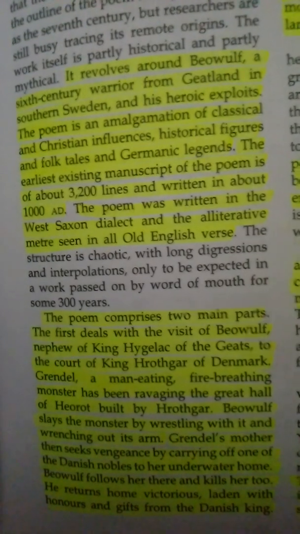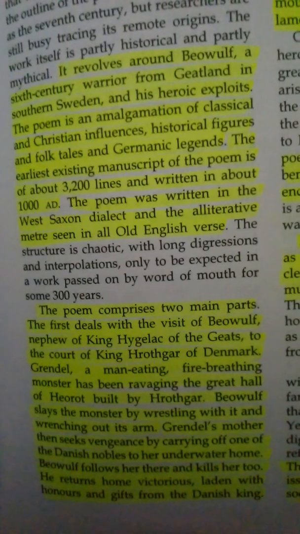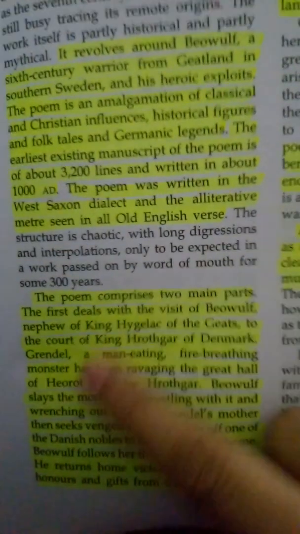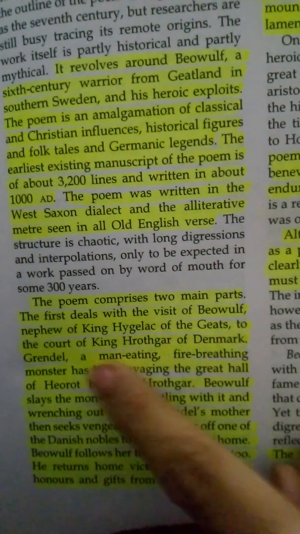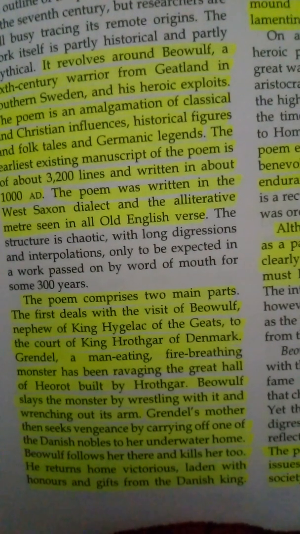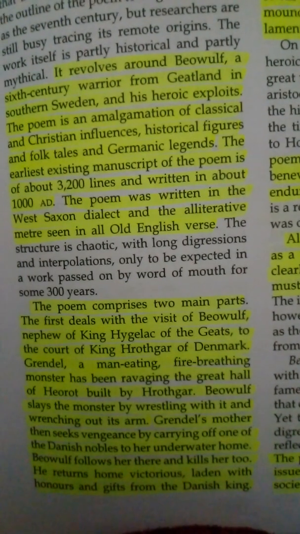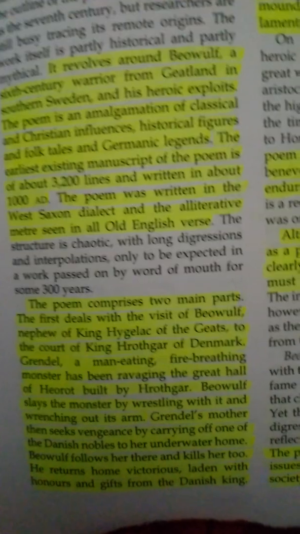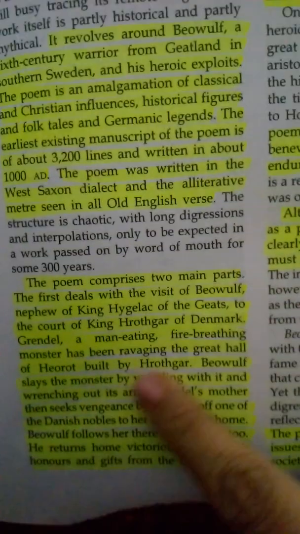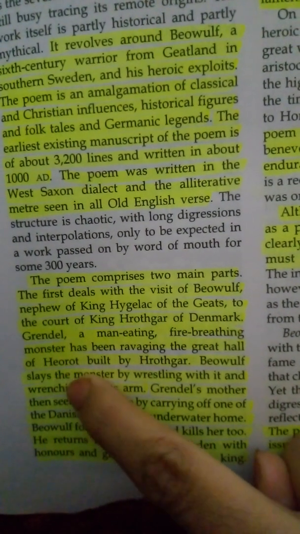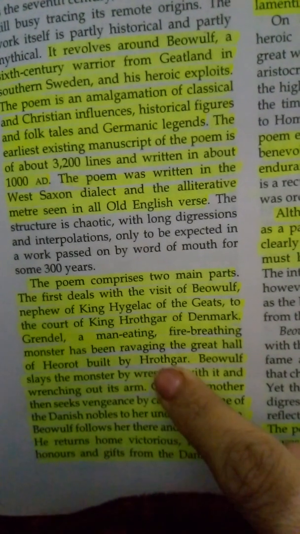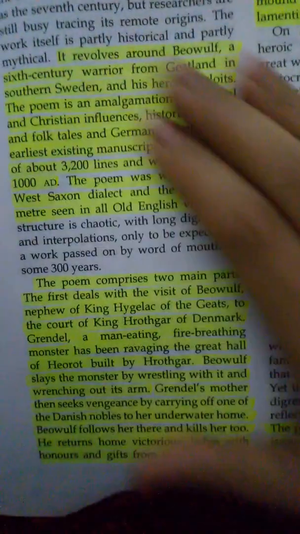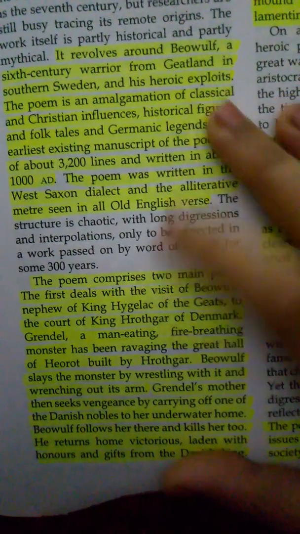Fine. Then the poem comprises two main parts. The first deals with the visit of Beowulf, nephew of King Hygelac of the Geats, to the court of King Hrothgar of Denmark. Alright, Grendel, a man-eating, fire-breathing monster, has been ravaging the great hall of Heorot built by Hrothgar. So the name of the king is Hrothgar. Beowulf has just arrived in the kingdom of Hrothgar. He is the king of Denmark.